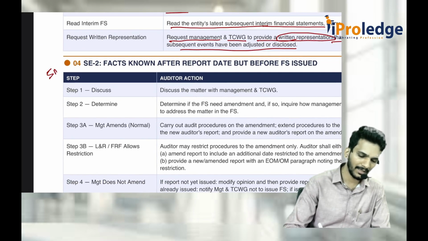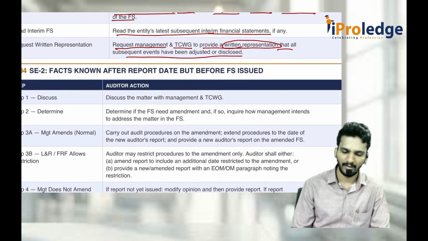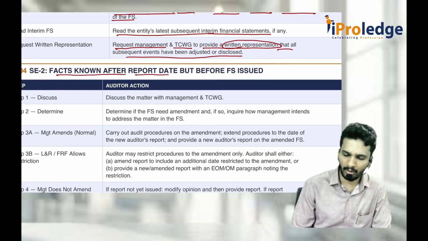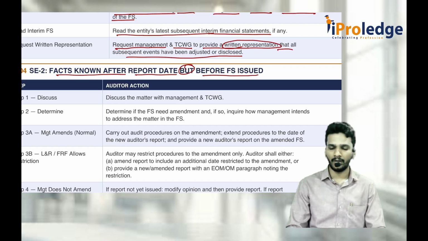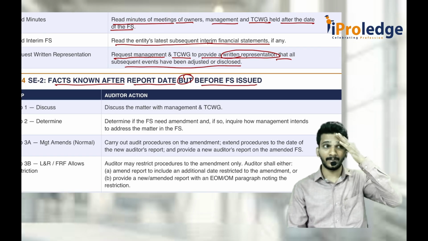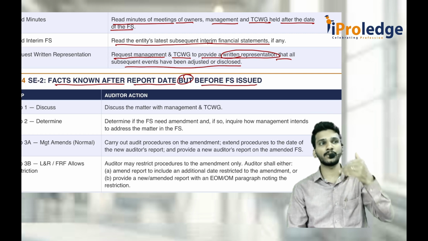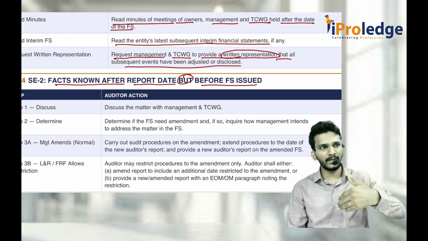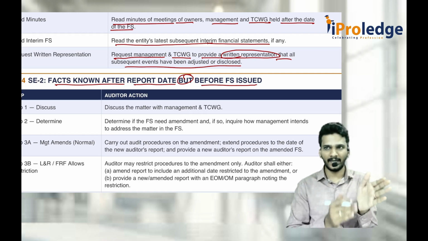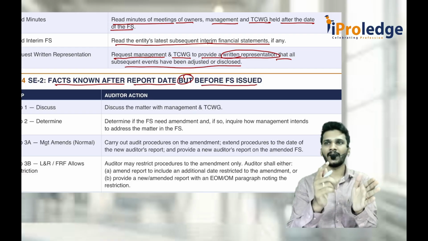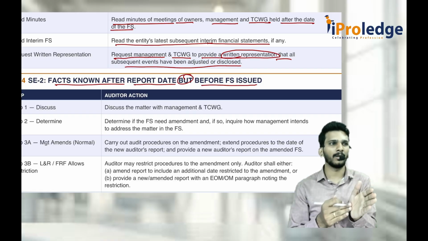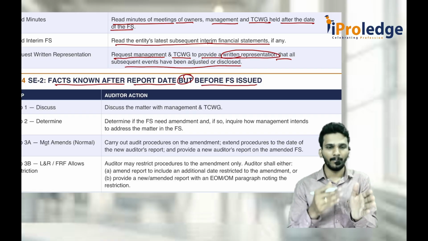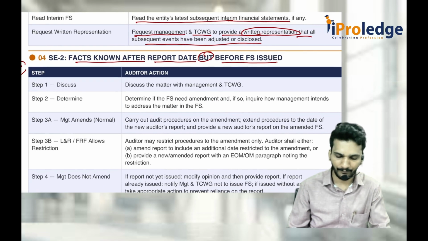Five marks, they easily test it. Facts known after the audit report date, but before the financial statements are issued. When I say financial statements are issued, the company will issue financial statements to shareholders. Before the company issues them, the audit is completed, and I may have given the audit report, or I did not give the audit report, it is still with me, but the audit is already completed, before the statements are issued to the public.